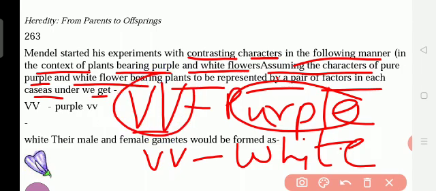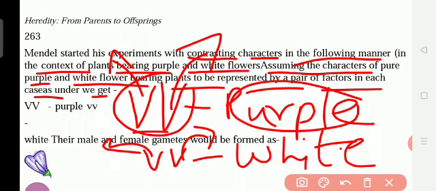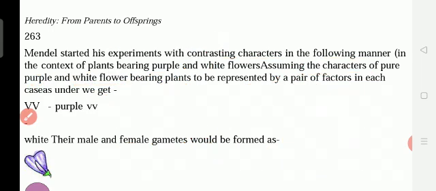So capital V, capital V, both are dominant. One capital V is from the mother, another capital V is from the father. This is also from the mother and the father. So this is the purple and white, with their male and female gametes. Gametes means reproductive cells. In the male plant, the stamen and the pollen grains are the reproductive part. In the female, the reproductive part is the eggs, which are present in the ovary. So these are the gametes.